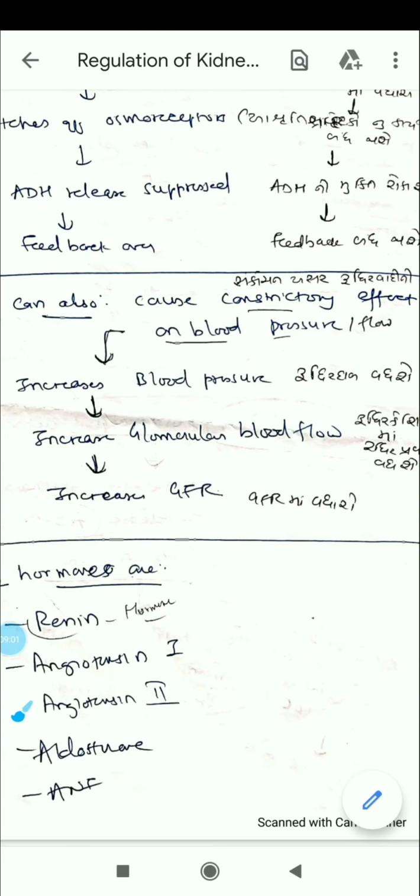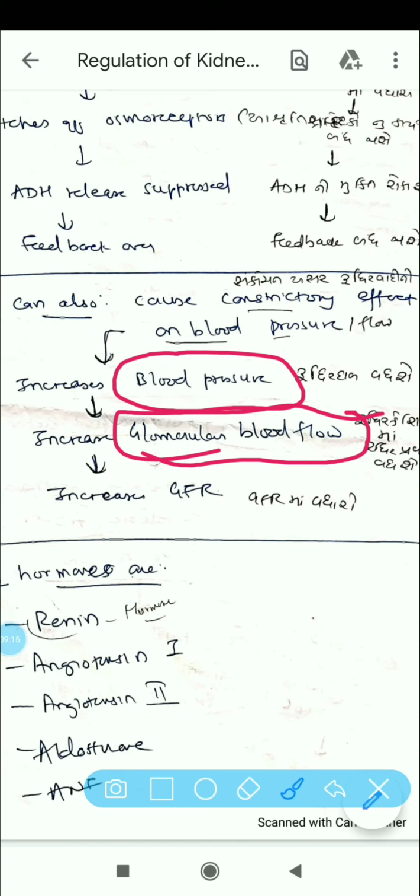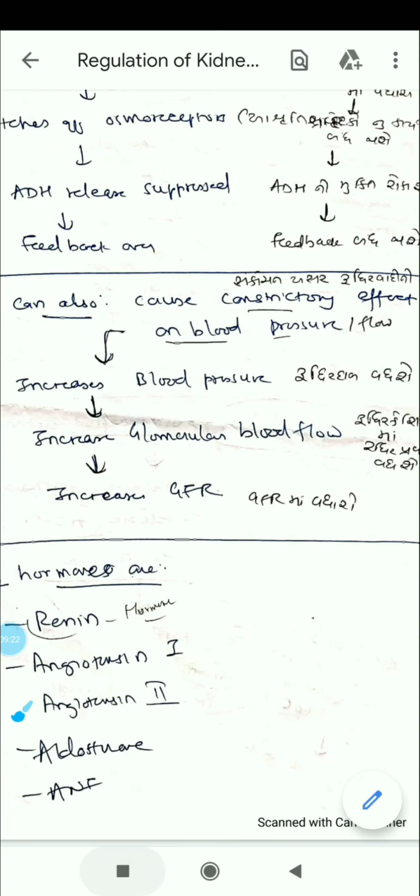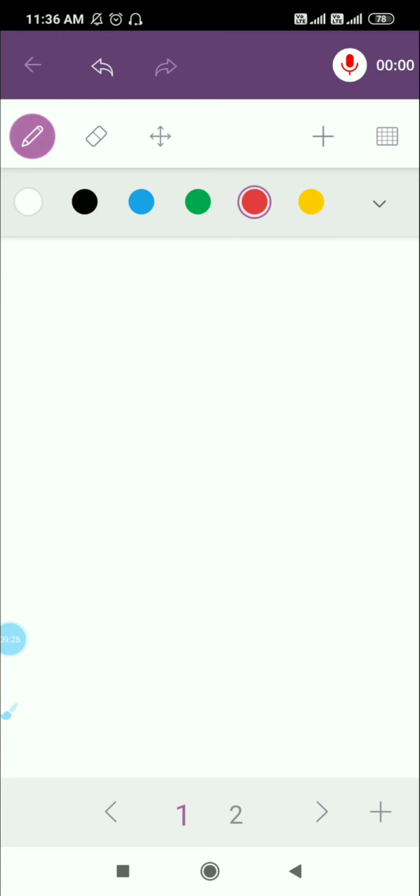Now there is a simple logic we should know. When the blood vessels are constricted, there is vasoconstriction. I have discussed the same thing in the circulatory system. So if you have not gone through my lectures, then go through the circulatory system lecture. You will come to know about vasoconstriction and vasodilation, and then the GFR will increase. So ultimately the logic goes like this, let me take the board.